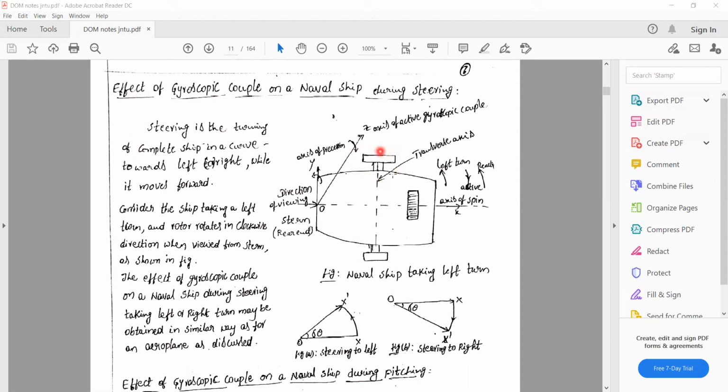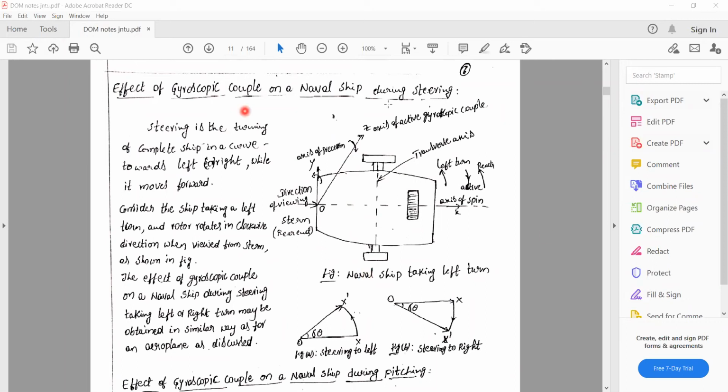These names are very important when we enter a naval ship. Those places are called by these names only: bow, stern, port, and starboard. So these are also very important.